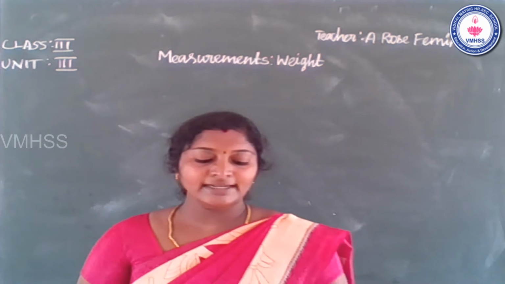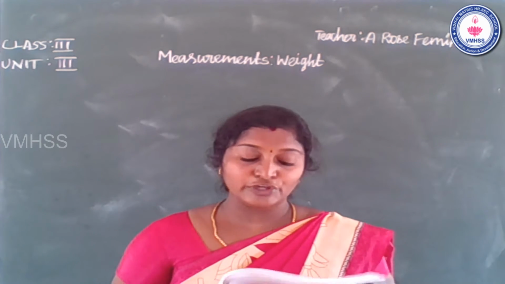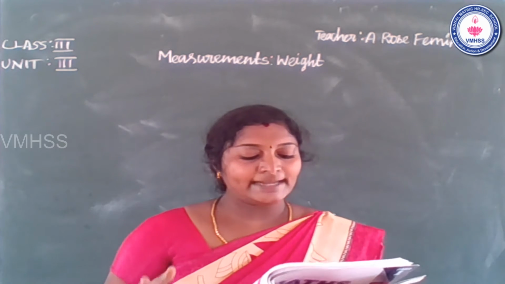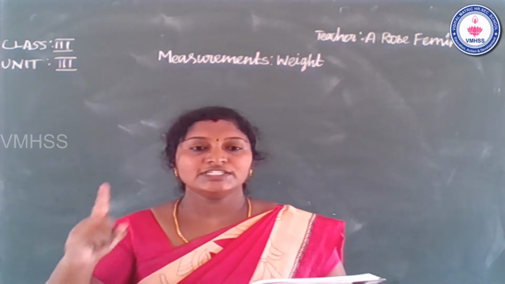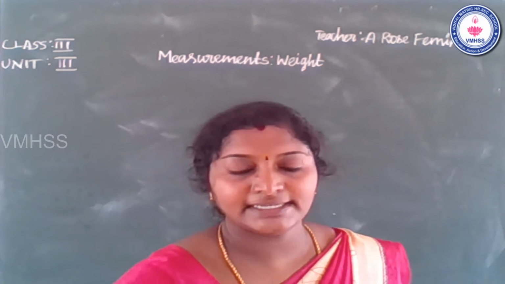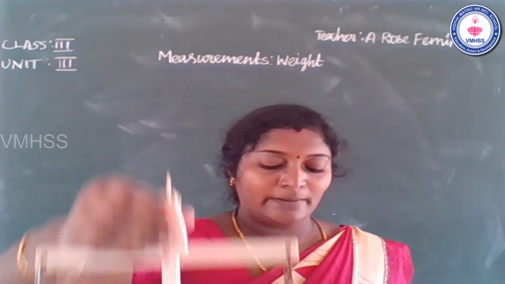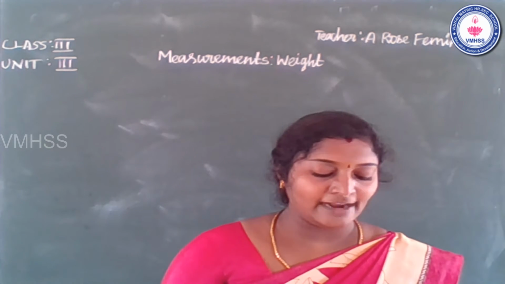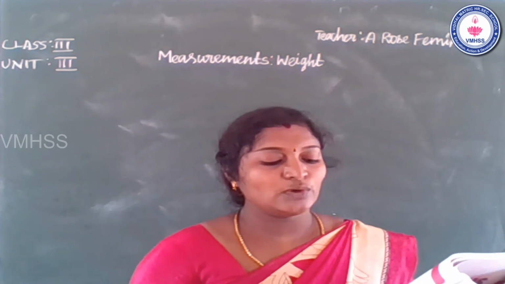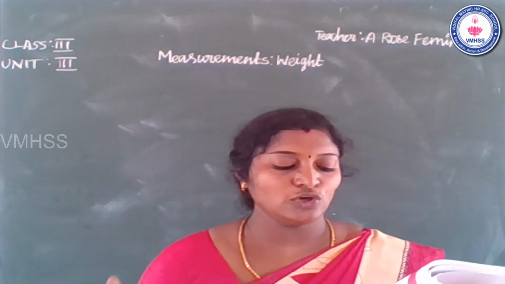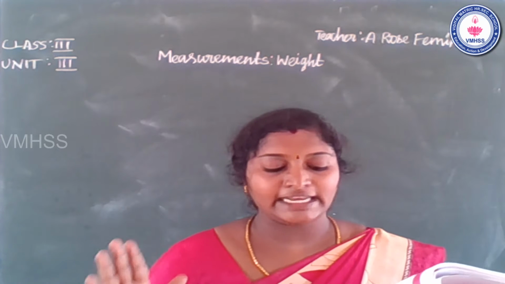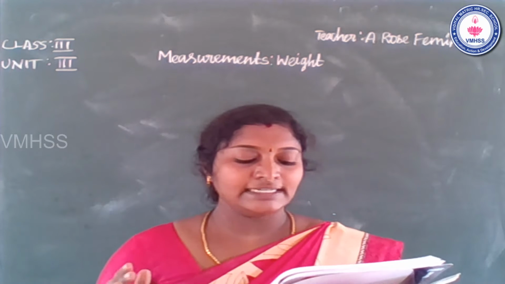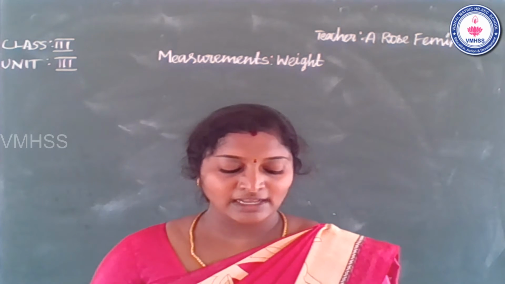Next one, compare weight by the number of cubes. How many cubes are needed to balance the pan for object 1? First you compare the objects. How many cubes are needed to balance the pan for object 2? The first one is 5 cubes for the mango and the second is 10 cubes for the brick. The object that needs more weights to balance is heavier.